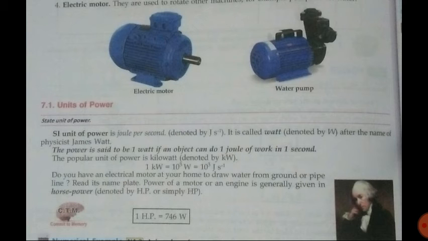The popular unit of power is kilowatt. 1 kilowatt equals 10 to the power 3 watt or 10 to the power 3 joule per second. Then there is another unit of power that is called horsepower. Now why is it called horsepower? Because it is imagined that horses are having very high power, so horsepower is given the name, and 1 horsepower equals 746 watt. Do remember this, that 1 horsepower equals 746 watt. So today this much we have discussed about power.